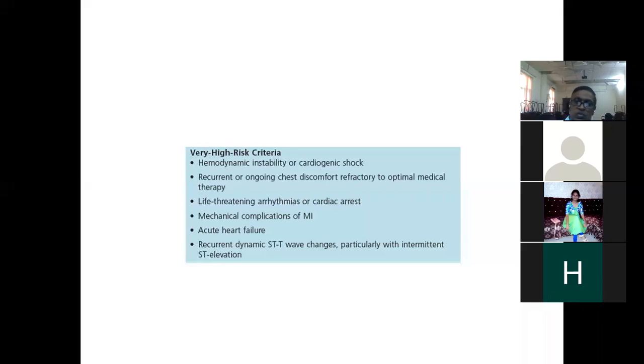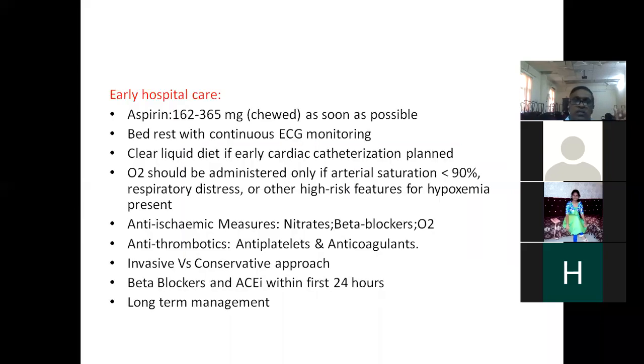So these are the things you should keep in mind. These are the high-risk group of patients in whom an early intervention strategy is important.